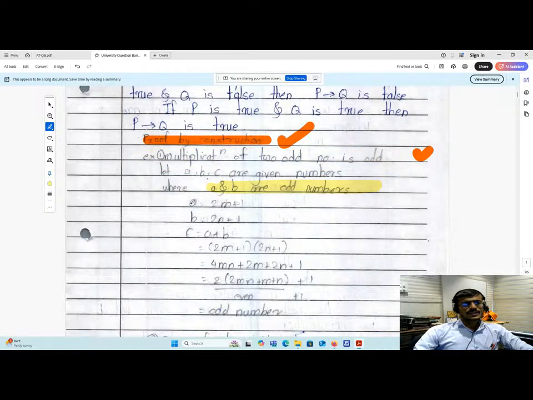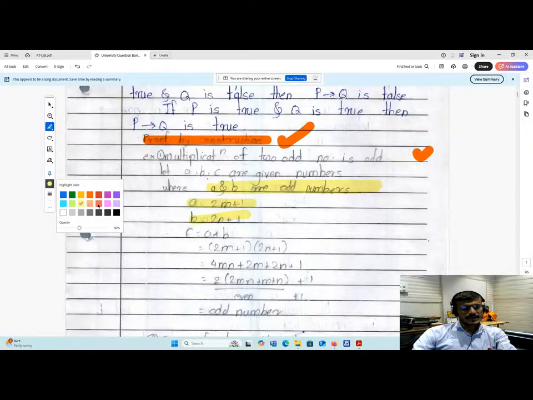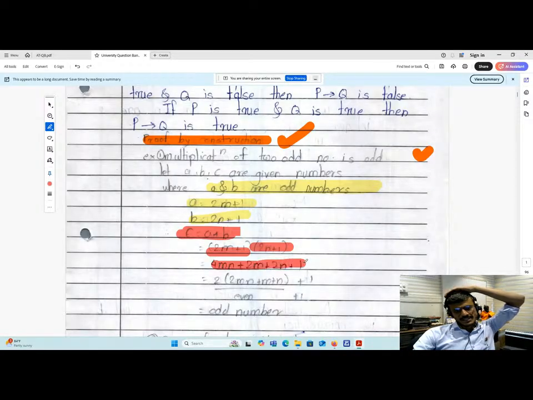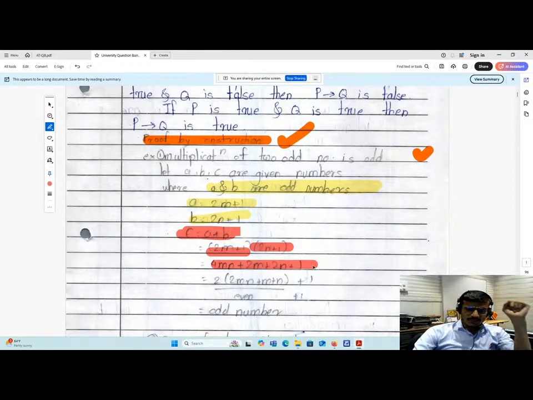Okay. So this 2m plus 1 is the first odd number, and 2n plus 1 is the second odd number B. We have to take the multiplication of A and B. So what is the multiplication here? C is equal to A multiplied by B. Finally, if you substitute A equal to 2m plus 1 and B equal to 2n plus 1, it gives the multiplication as 4mn plus 2m plus 2n plus 1.